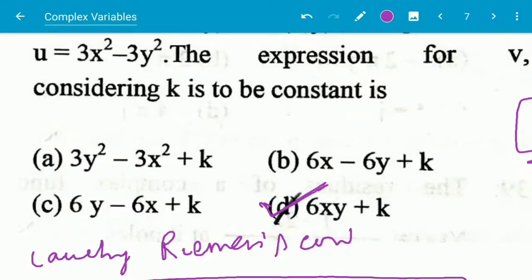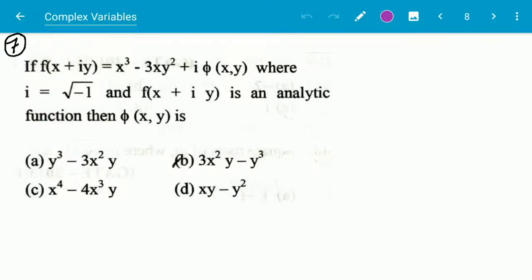So next question, if f of x plus iy is equal to x cube minus 3xy square plus i phi of xy, where i is equal to root over of minus 1 and f is an analytic function, then what is the phi value? This is a similar question. Here the real part is given and we are asking for the imaginary part.